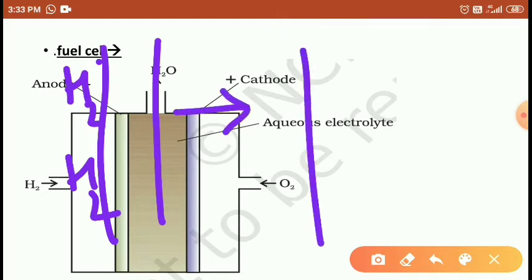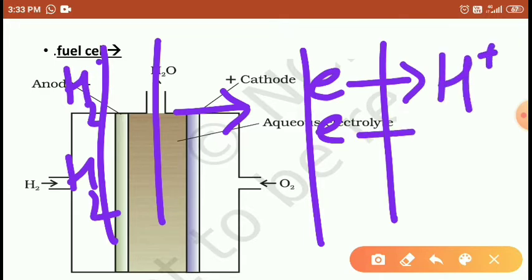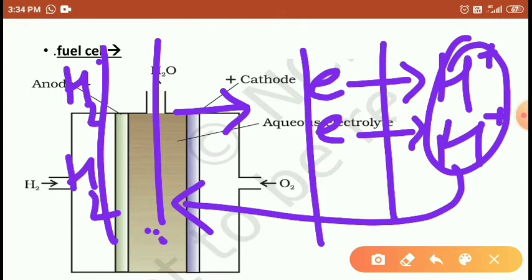Then it leaves two electrons, and the hydrogen itself is emitted as hydrogen ions into the solution.